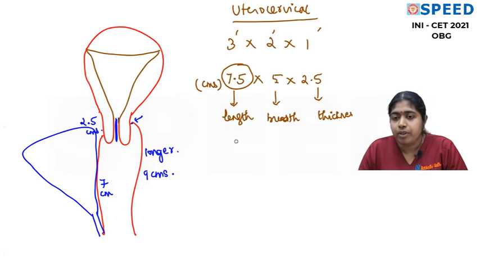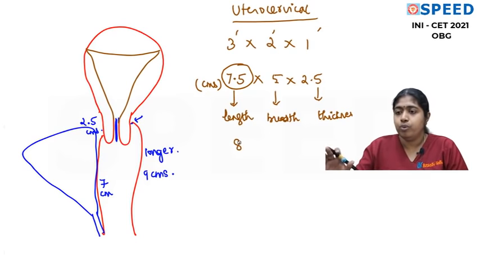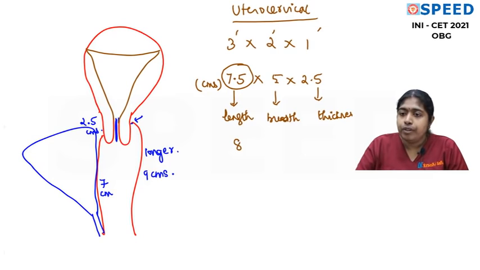Actually it is not 7.5, it is 8. So please remember, when we talk about dimension of the uterus, if I am going to tell you directly it is 8 into 5 into 2.5, you will not remember it. Therefore, we say 3 into 2 into 1 inches and convert it into centimeters and make that 7.5 into 8. So many books approximate that 7.5 as 7. We are not to read that. I'll talk to you about the exact dimensions. Okay. So it is 8. So 8 into 5 into 2.5.